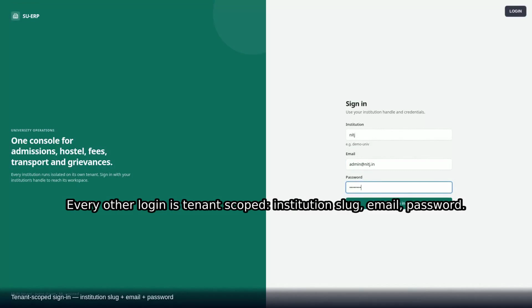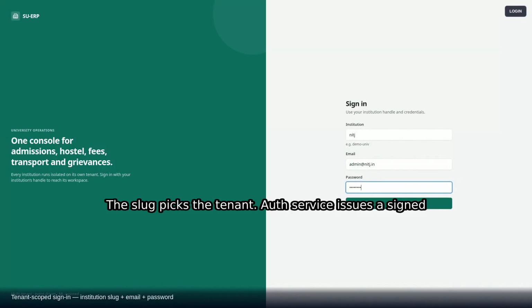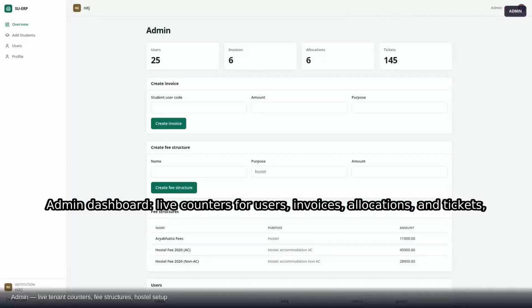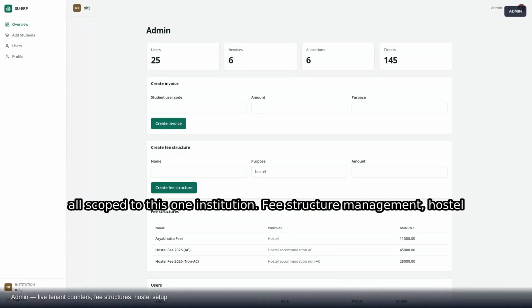Institution slug, email, password. The slug picks the tenant. Auth service issues a signed token with a user ID, role and tenant baked into it. There's no gateway that vouches for you. Each service verifies that signature itself. Zero trust. Admin dashboard: live counters for users, invoices, allocations, and tickets, all scoped to this one institution.